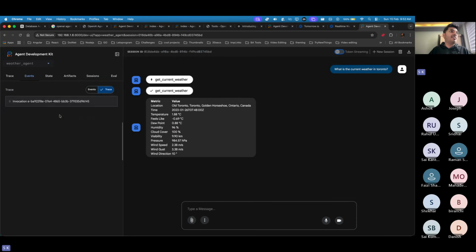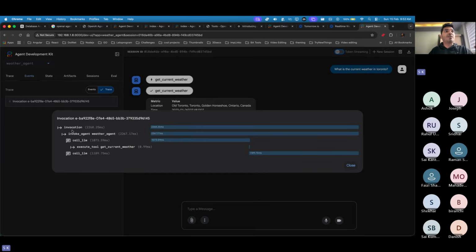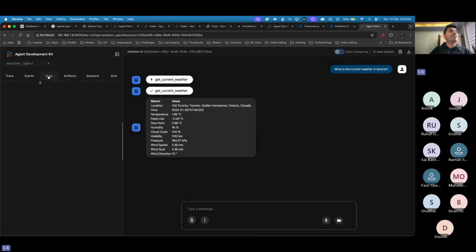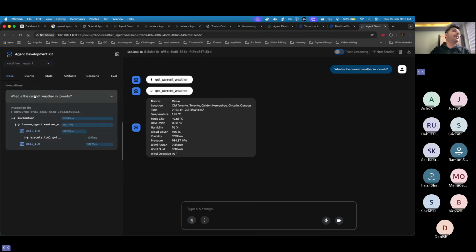If you see the traces here, you can find what it really does. It invokes this many times, it calls LLM again. You can really see the traces: invocation, agent, call LLM, again execute the tool, again call LLM, and it's done. Here you can find the state as well, how the state was, what kind of data it had. You can find the session and everything.